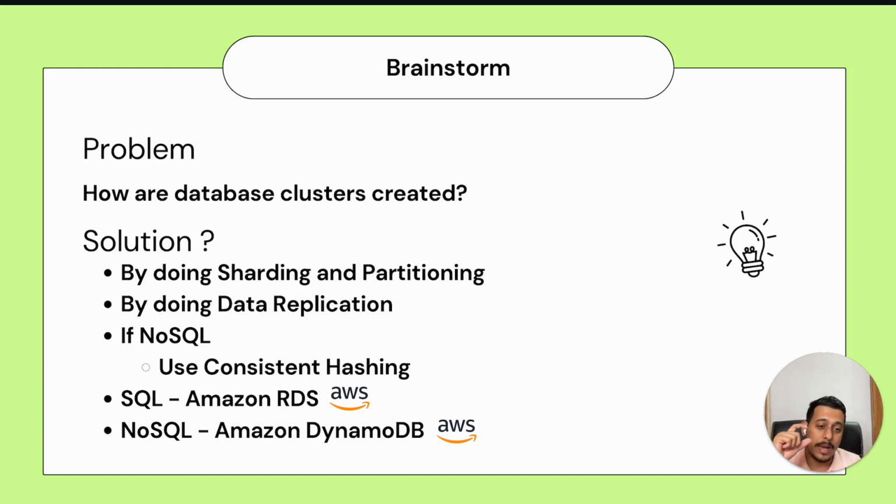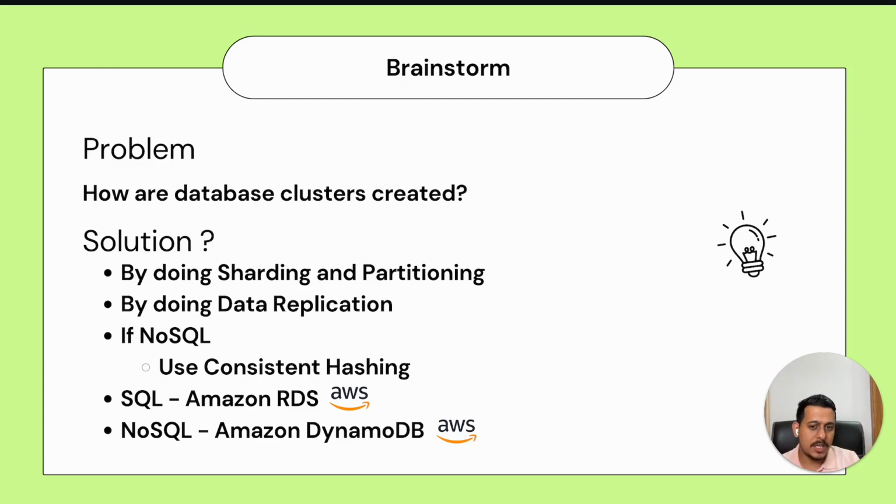So what we did was we replicated the role of that same person. The same person who was doing the washing, we replicated with 3 other people. So 4 people are doing the washing part. Similar to that, we do data replication also, which means that if a set of user details are in one database, we create another database similar to this entire database, which has all the records and everything. So even if one database falls or gets destroyed in some disaster, the second database will still have all the information. So sharding was to manage it. Replication is to make sure that we don't lose any details.